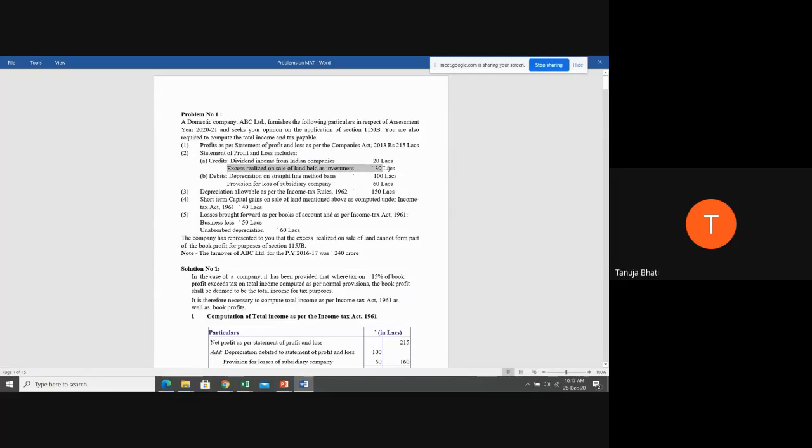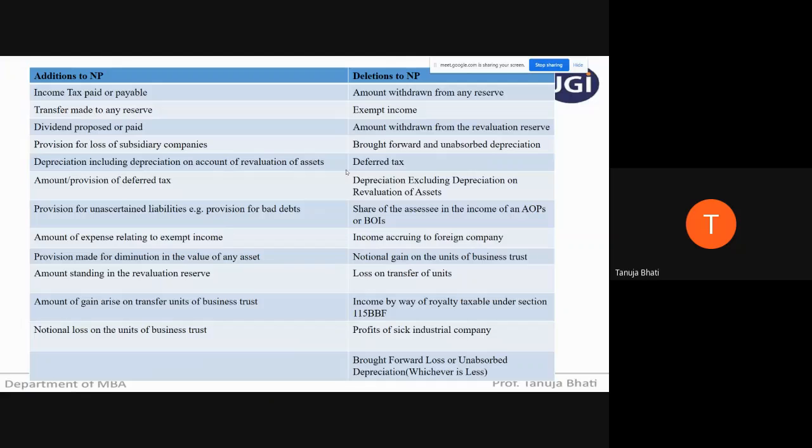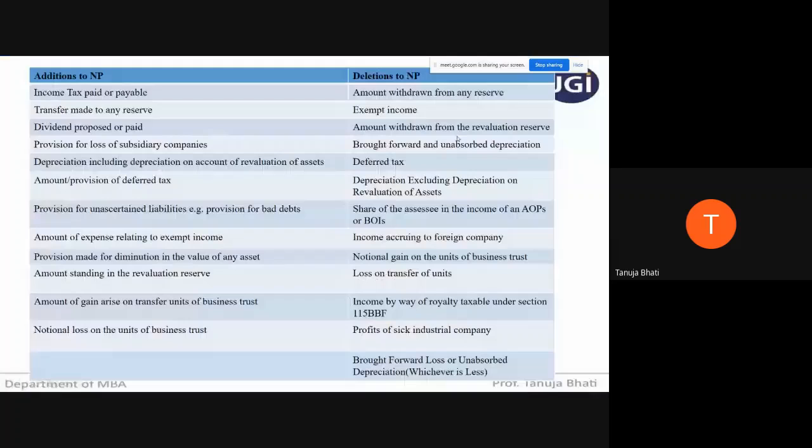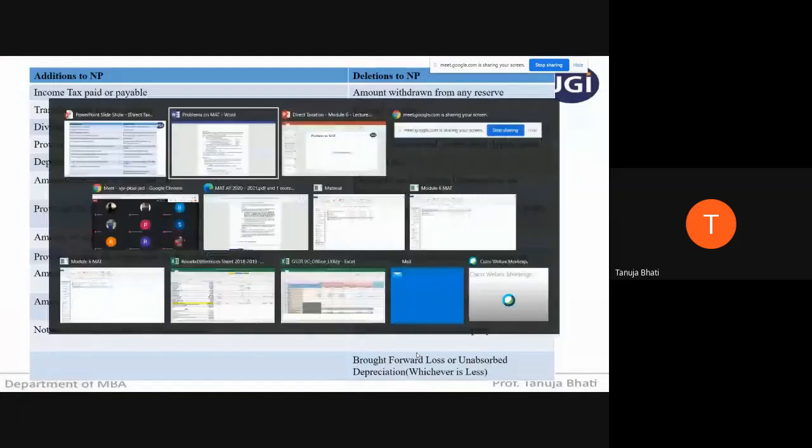Now, excess realized on the sale of land held as investment. Now, this item is nowhere given in the additions and deletions list of section 115 JB. So here in the credit side, this is credit side towards my right hand side, and towards my left hand side is all the items that are debited to P&L account. So here nowhere it is given that anything on the sale of land held as investment or capital gains should be added or deducted. Nothing is given while calculating the book profit, so we leave it as it is.